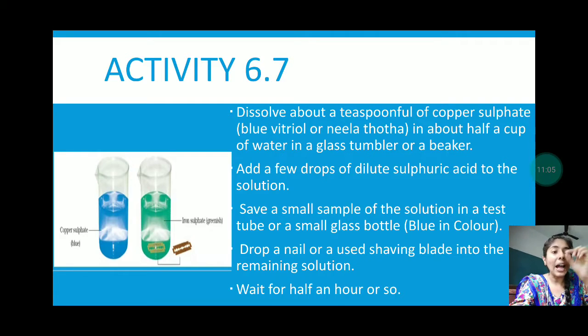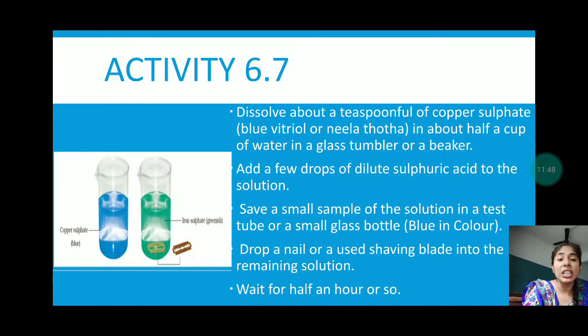And we will add sulfuric acid to the solution. Which one? This one, into the copper sulfate. Now we will take a small test tube or a glass tube and add this blue color solution. We take an example in the test tube beforehand so that we can compare the result afterwards with our main solution. Now drop a nail or use a shaving blade. We are adding this shaving blade in it, and we will keep it for half an hour or more.